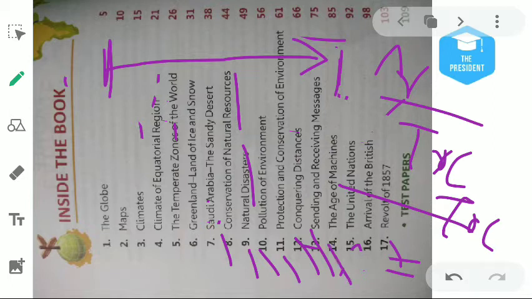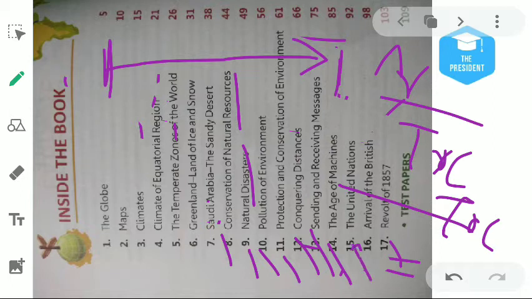Then chapter number 14 will be about the age of the machines. We have machines to make clothes, to produce clothes, biscuits, kurkure, etc., food crops. We are all the time using machines, so we will learn about it and compare with the ancient time or the medieval time.